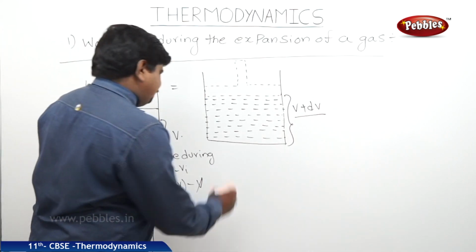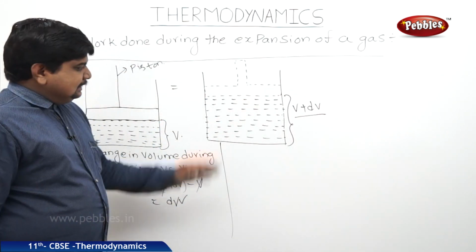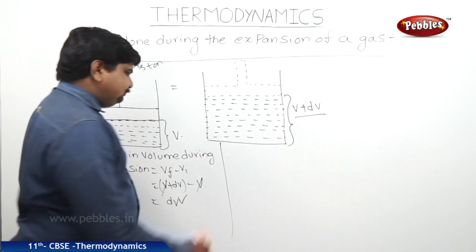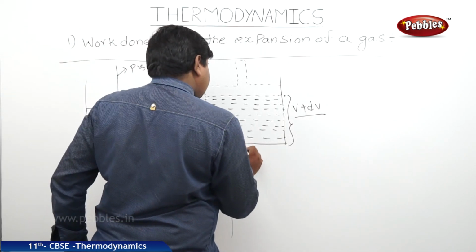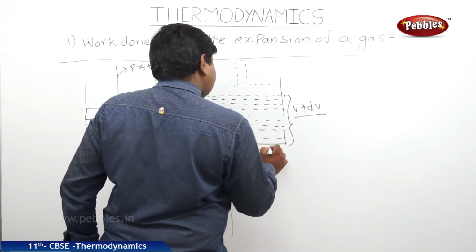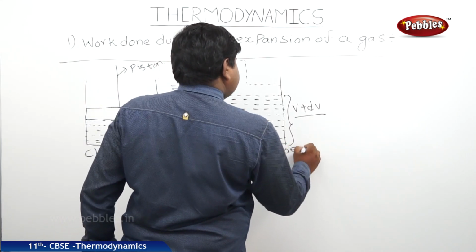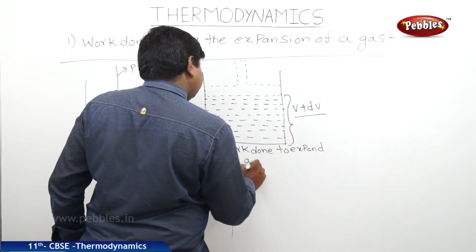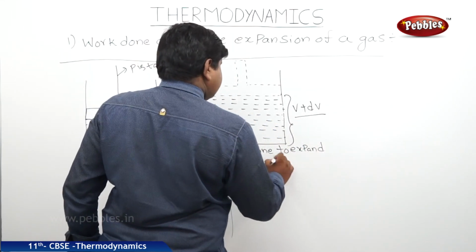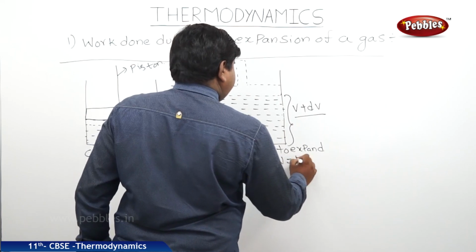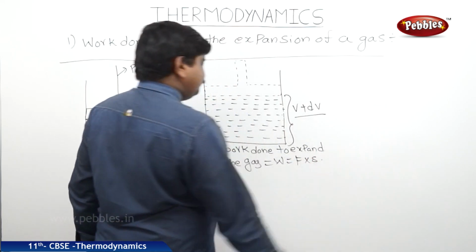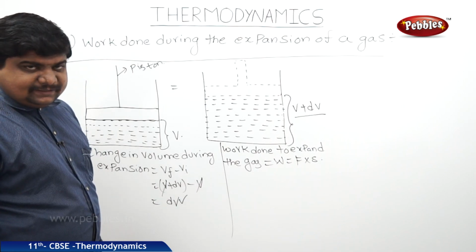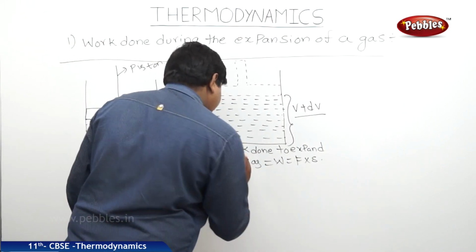So, what can we expect? What is the work done to expand the gas? Work done to expand the gas is W equal to F into S, where F is force and S is displacement.